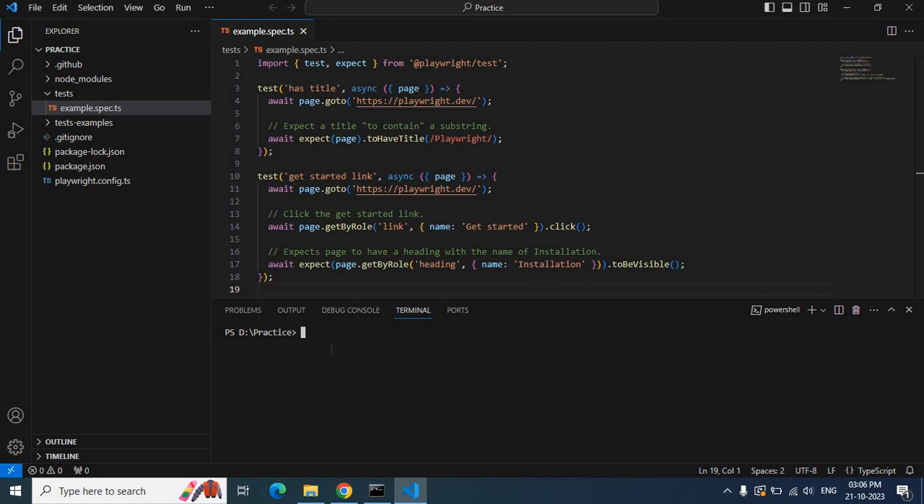Now just type the command npx playwright test. This will run whatever tests are available in the tests folder, and if you just click enter, it will run our tests in headless mode. But if you want to see the browsers, we need to use the flag called headed: npx playwright test --headed. What it will do is open up the browsers, and click enter.